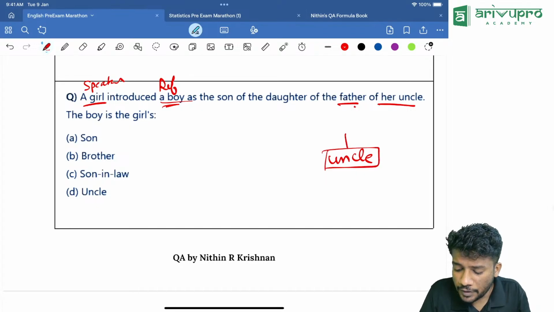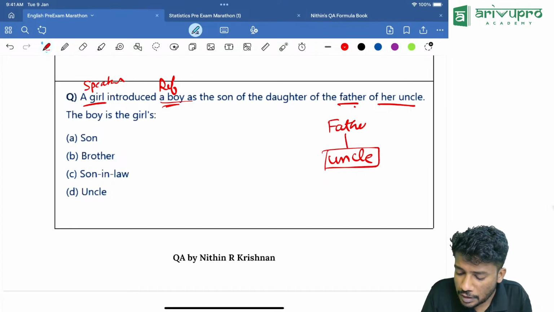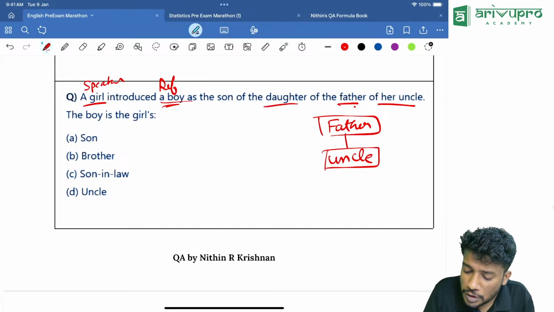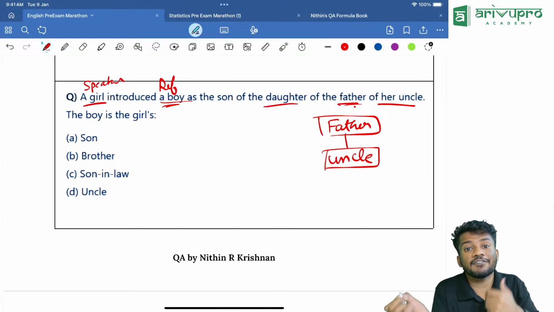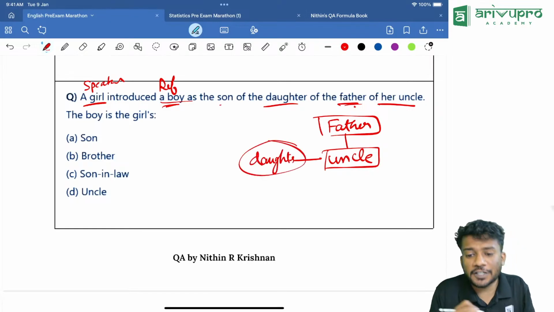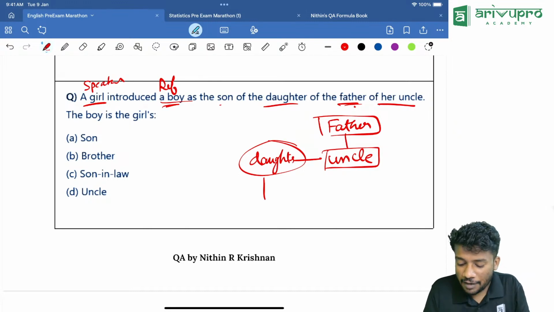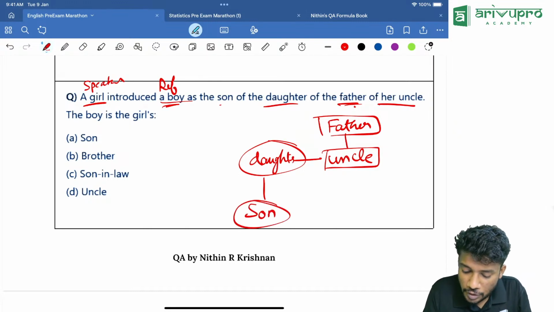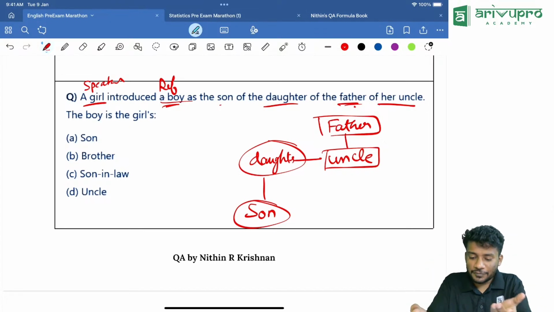The uncle is having a father. Correct? Then daughter of the father means what? This father will have a daughter. That means that will be the uncle's sister. Daughter. Then son of the daughter means what? Daughter will have a son. So the boy is who? The son of the daughter.